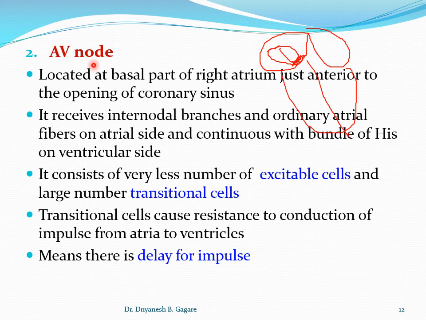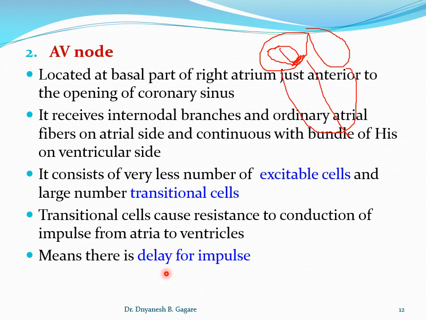That's why the rate of generation of the impulse of the AV node is less. It is just 40 to 60 times per minute. And why is the rate of generation of the impulse in the AV node less? Because here the transitional cells are more and the excitable cells are less in number as compared to the SA node. We are comparing with the SA node.